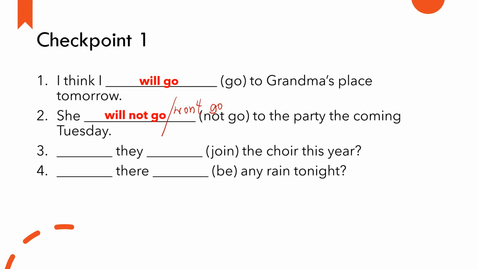Number 3, it's a question. How can we ask a question with the simple future tense? Yes, we put the will in front of the subject they, and the verb in base form join after the subject. Will they join the choir this year?